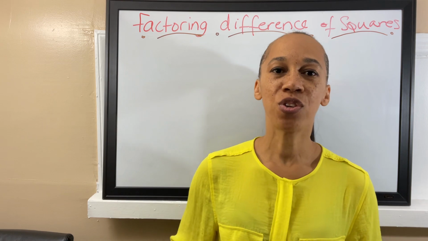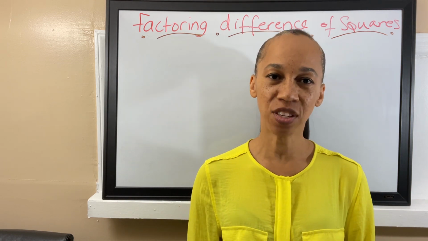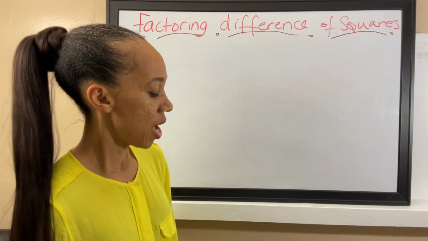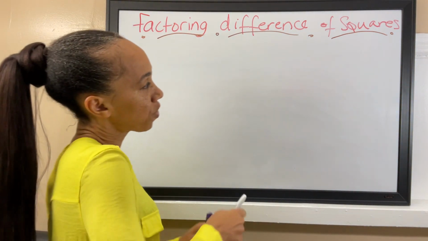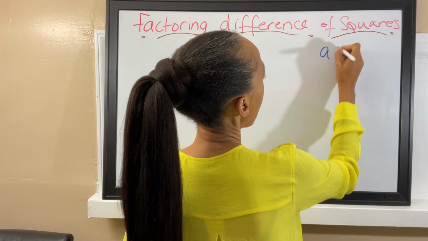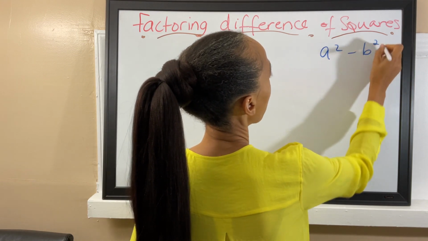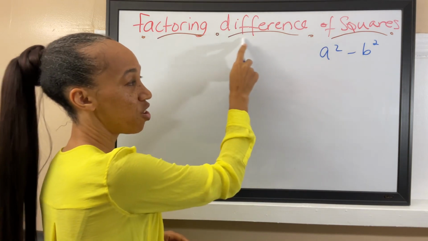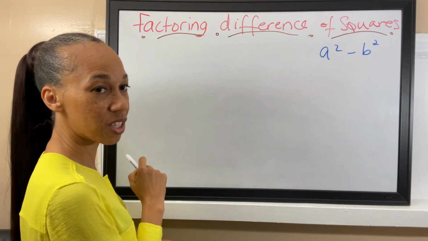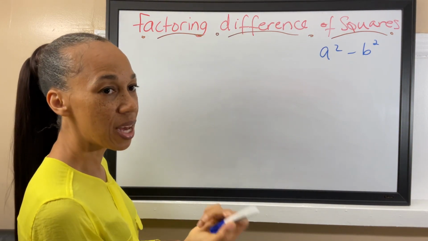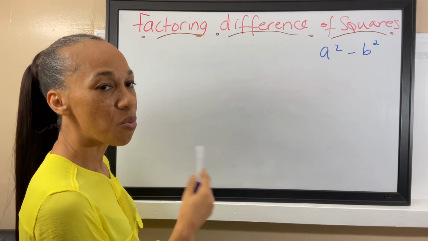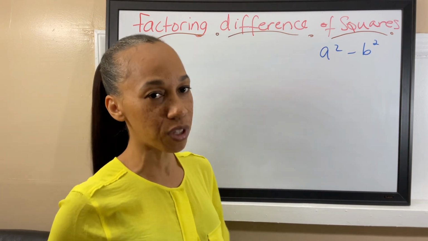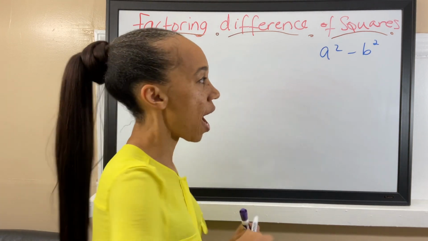Today I am going to demonstrate to you how to factor the difference of two squares, or the difference of squares. So the difference of squares is usually in the form of a squared minus b squared. This symbol, the minus sign there, is telling you that it's the difference. Okay, if it was a plus sign, it would be sum. But we're dealing today with difference of squares, and we only have difference of squares. Okay, I'm going to show you how to factor that.